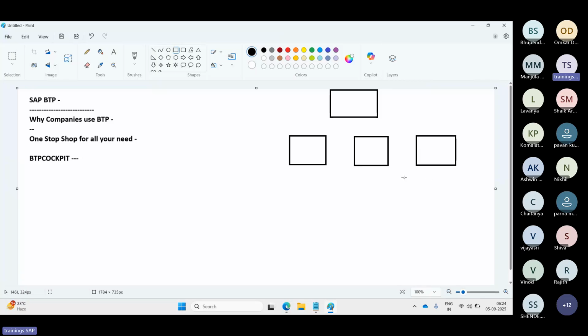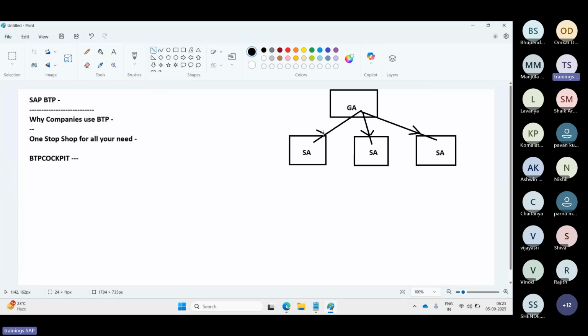Similarly, in the BTP also, under the global account, which you can access from the BTP cockpit, you will get the structure like sub accounts. You can create a development sub account, quality sub account, and production sub account. In our SAP language, we talk about the development SAP system, quality SAP system. When it comes to the cloud BTP level, from the global account we call them sub accounts, or tenants.